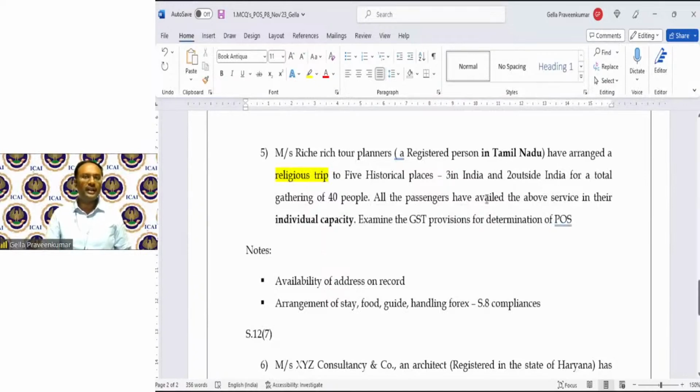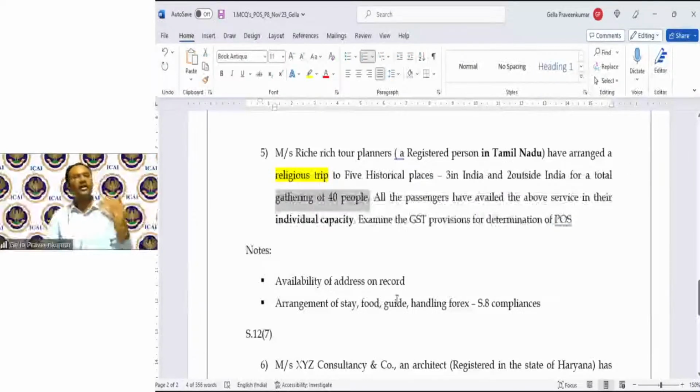Now, an important aspect: when services are performed in India, that shall be the place of supply. Where the services are rendered outside India, the proviso to section 12, subsection 7 says the place of supply shall be the location of the recipient. So when the services are rendered to these 40 people, whatever address is available on record with Richie Rich shall be my place of supply.